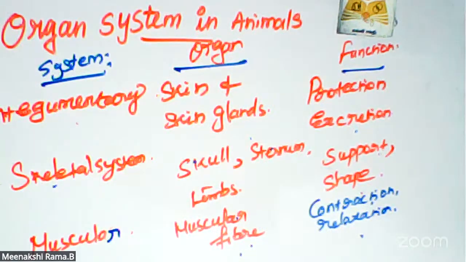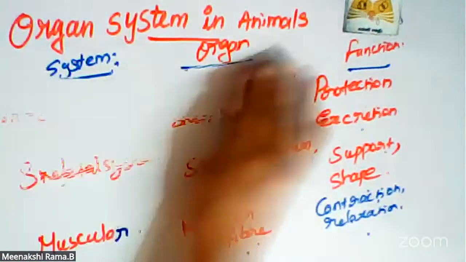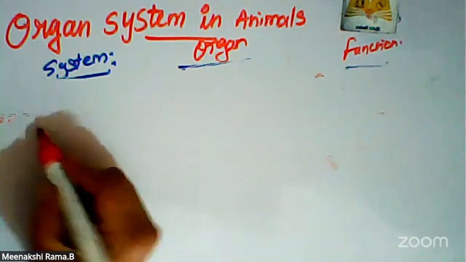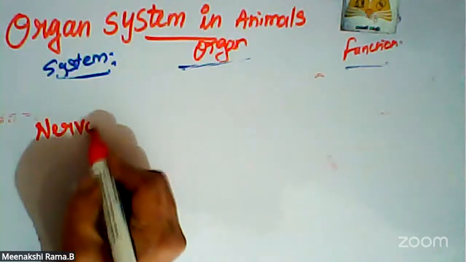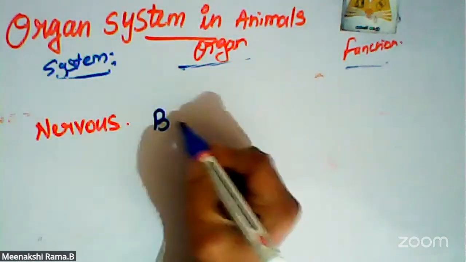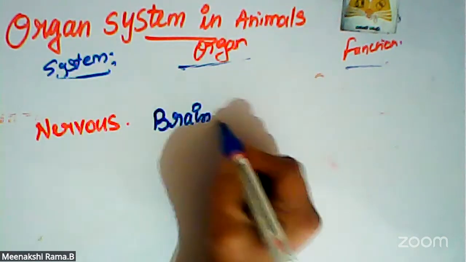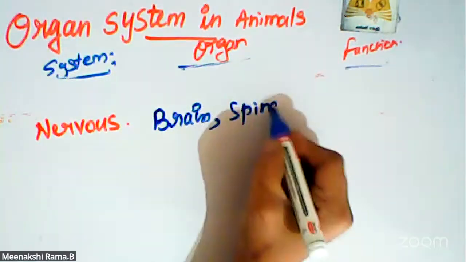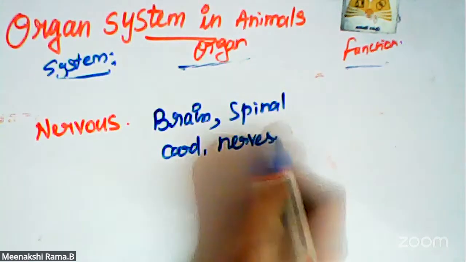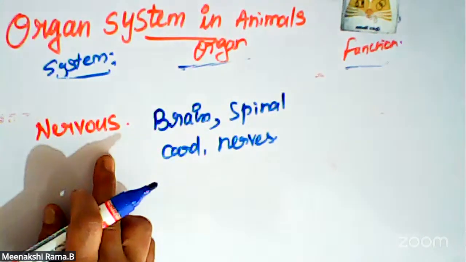Another important system is the nervous system. What are the organs in the nervous system? Brain, spinal cord, and nerves. These organs together form the nervous system.